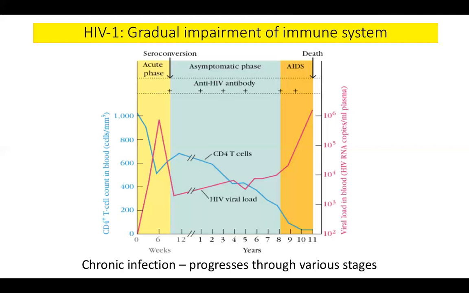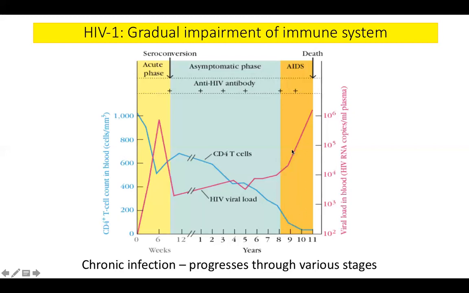You remember the two antigen processing pathways? One was the cytosolic pathway and one was the endosomal or the endocytic pathway, right? That endocytic pathway is used for extracellular pathogens. For intracellular pathogens like viral pathogens, like cancer pathogens, you have the cytosolic pathway, which presents through MHC1 to CD8. So all that also is getting affected. So you will have cancers like Kaposi sarcoma. So all that starts developing here.